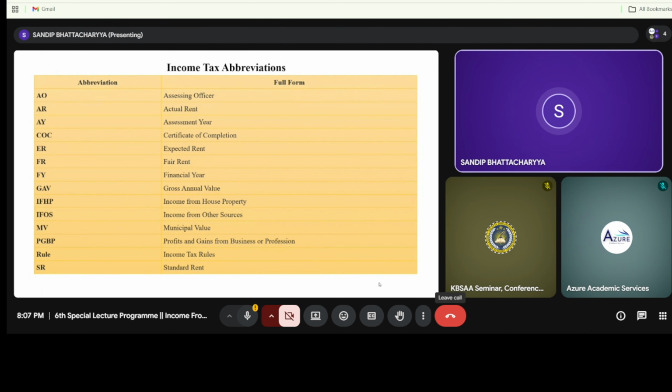And the rule we specifically follow is the Income Tax Act 1961. But from this year onwards, we are moving to the direct taxation code, the Income Tax Act 2025, and the Income Tax Act 1961 will be replaced by the Income Tax Act 2025. And SR is the standard rate. In my lectures we will follow these abbreviations when we are supposed to solve the sums as well as the various types of theory.